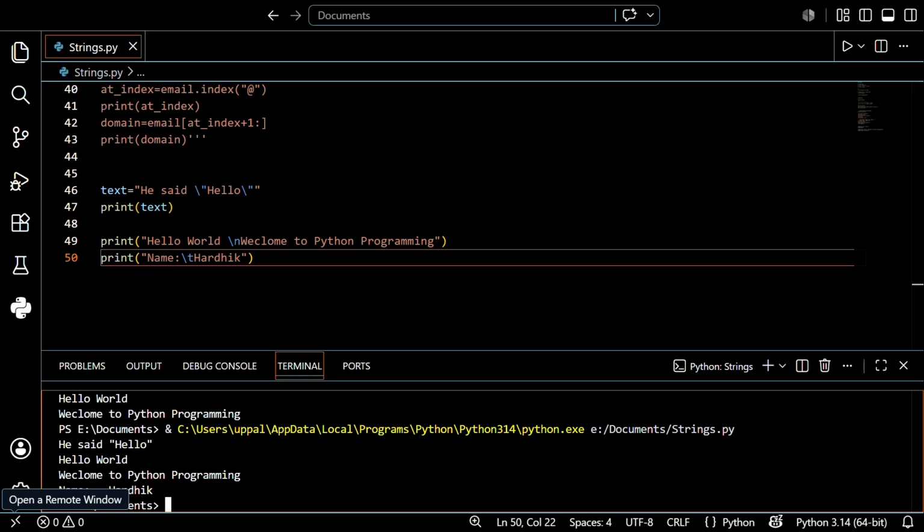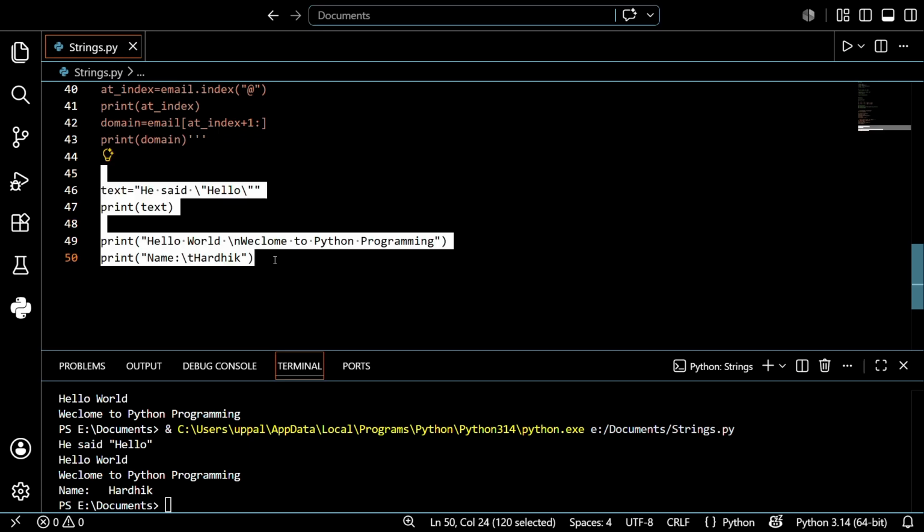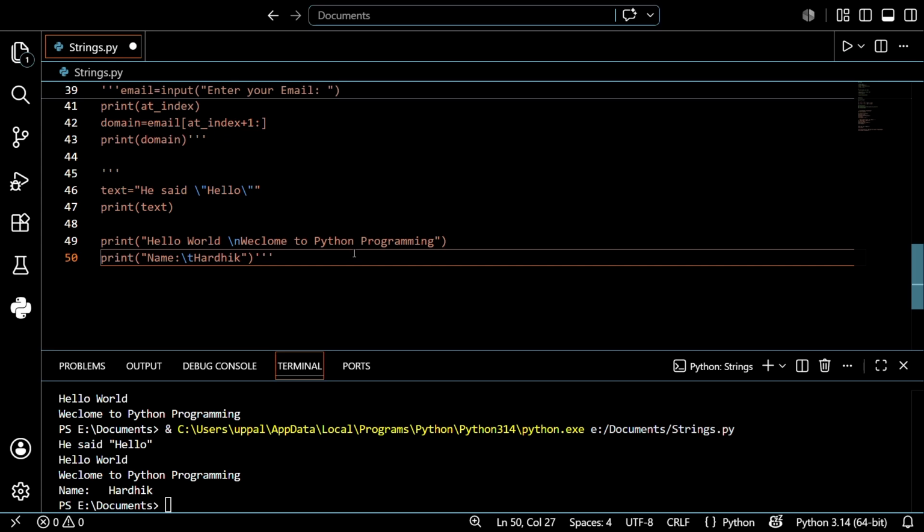So this is the one. The next topic is string methods, which means it's a toolkit of strings. There are some methods regarding strings: how can you convert a string into uppercase or lowercase, like a title or capitalized? I want to explain this one by one. Don't worry, it's very easy. Please don't skip this.